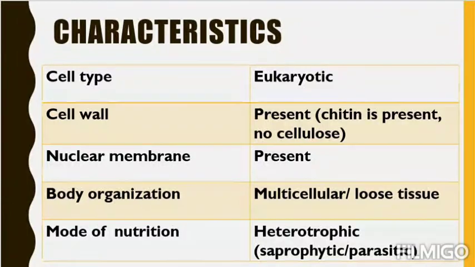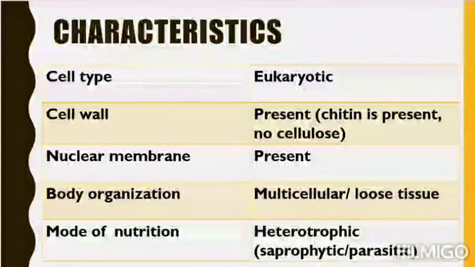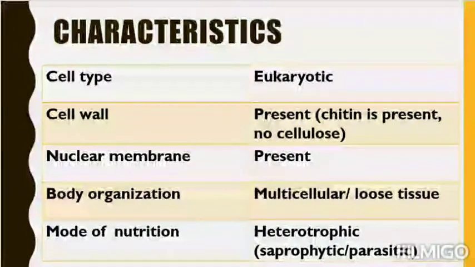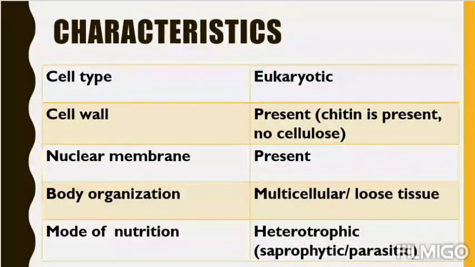Then mode of nutrition, they are all heterotrophic. That means they cannot produce their own food. They depend on others. How do they depend? In a saprophytic way or in a parasitic way. Saprophytic means they depend on dead and decaying organisms. That means they are not harmful. And those that are parasitic are harmful because they cause disease to that animal or to that plant. So these are the basic 5 characteristics of fungi.